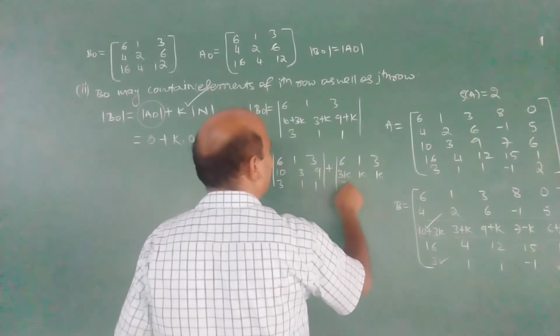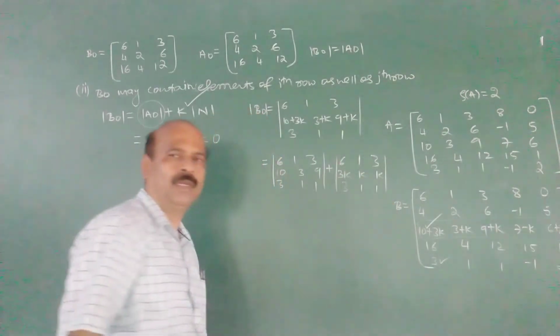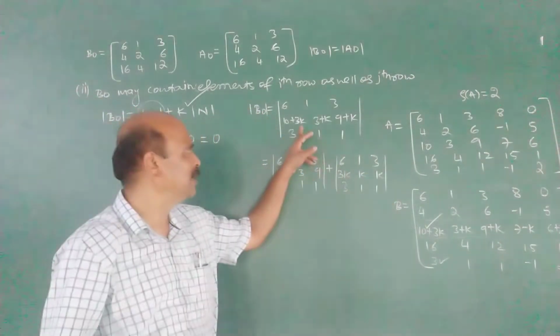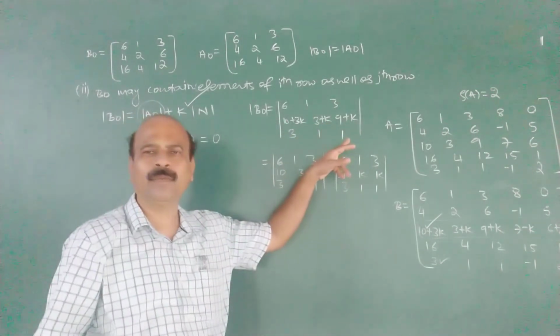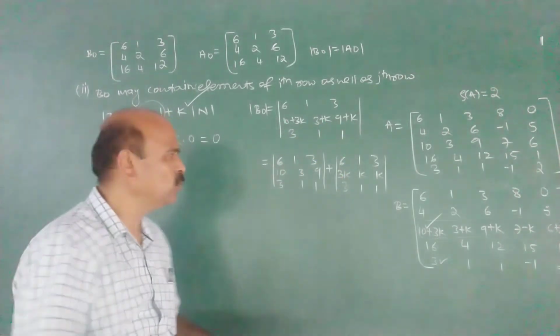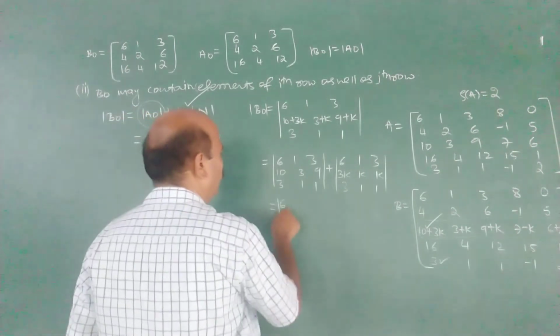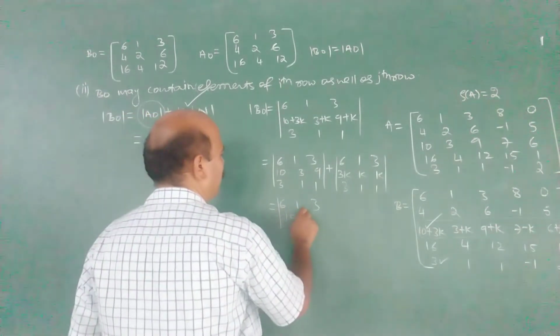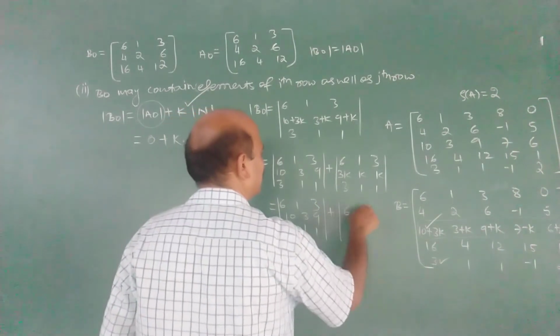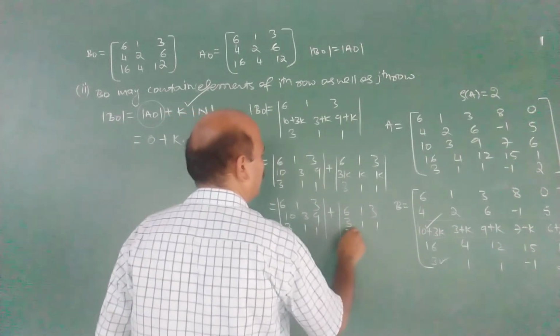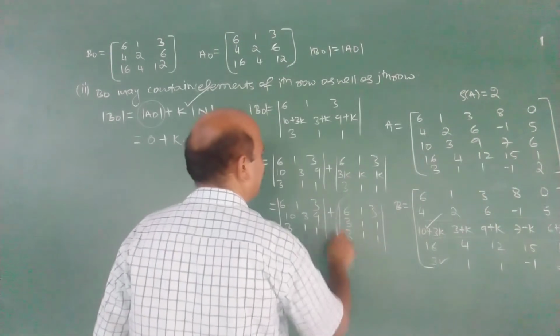All of you know the properties of determinants. If every element of a row is a sum of two terms, then the determinant can be expressed as a sum of two determinants. Now, one more property: the second determinant is k times the determinant 6, 1, 3; 3, 1, 1; 3, 1, 1. Say, that is N here.